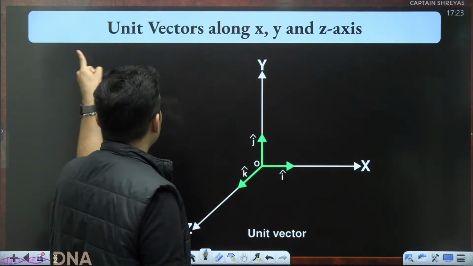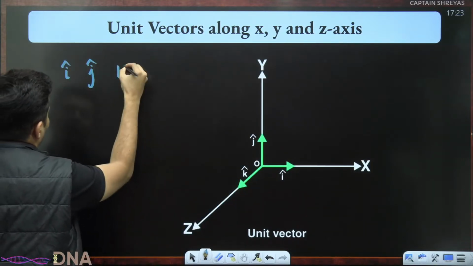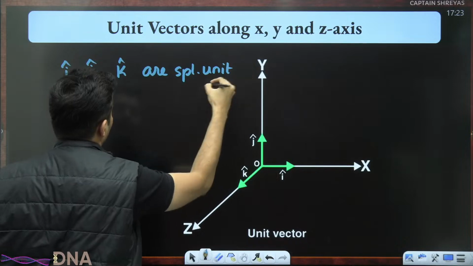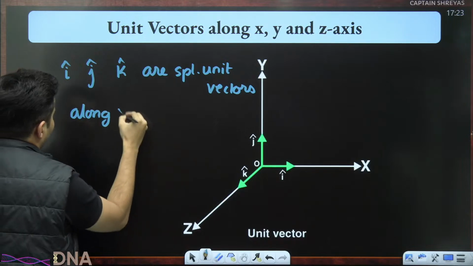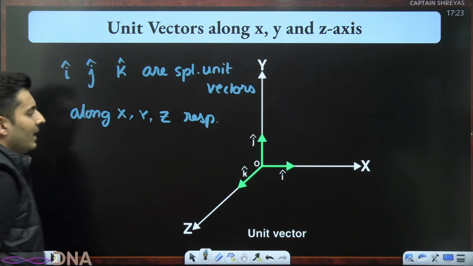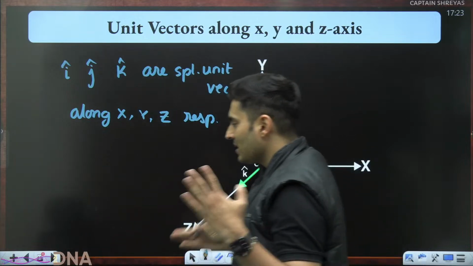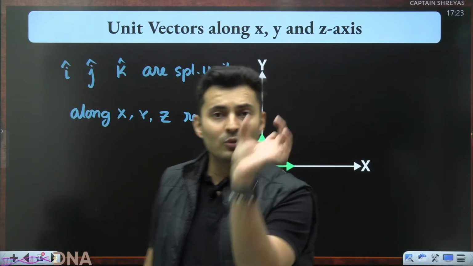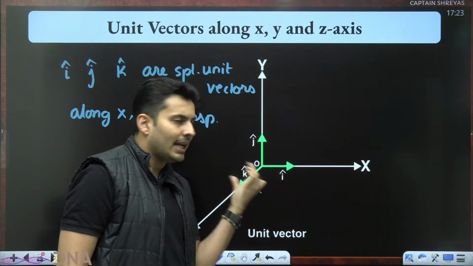These are your special unit vectors along x, y, and z respectively. You will see their usage later on. So I, j, k are the names given to those vectors whose length is 1 in the x, then in y and z. The length is 1, 1, 1 exactly.